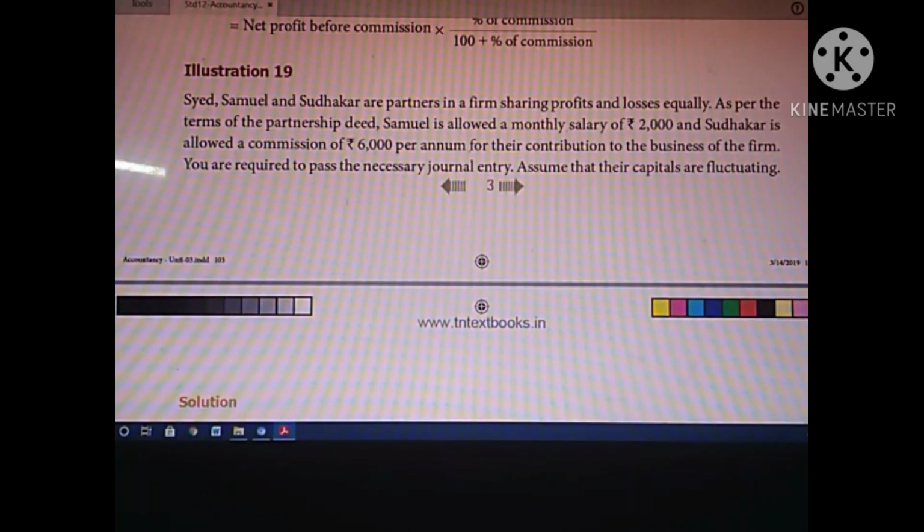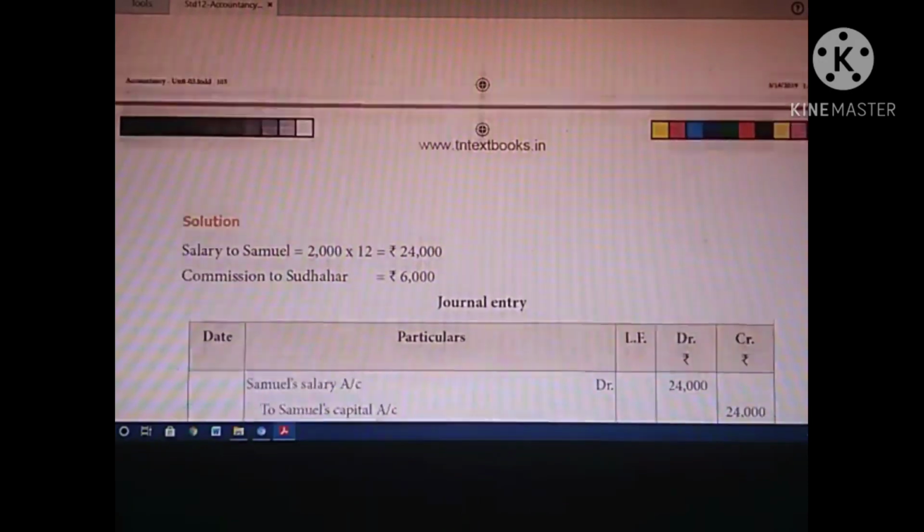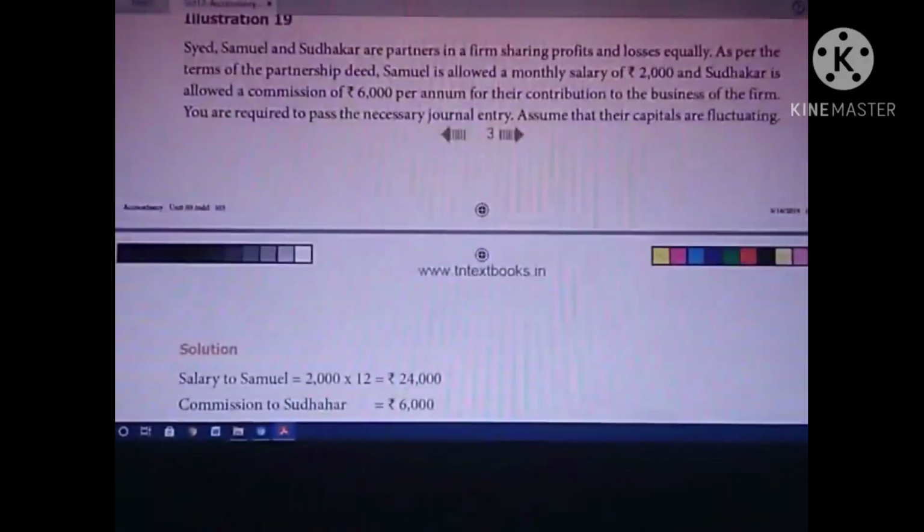Assume that their capitals are fluctuating. You know the fluctuating capital method and fixed capital method. Fixed capital means the capital account and the current account are prepared separately. Fluctuating capital means the capital and current account are worked out together. That is the difference between fluctuating capital and fixed capital accounts. So assume the capitals are fluctuating. Now we are going to prepare the